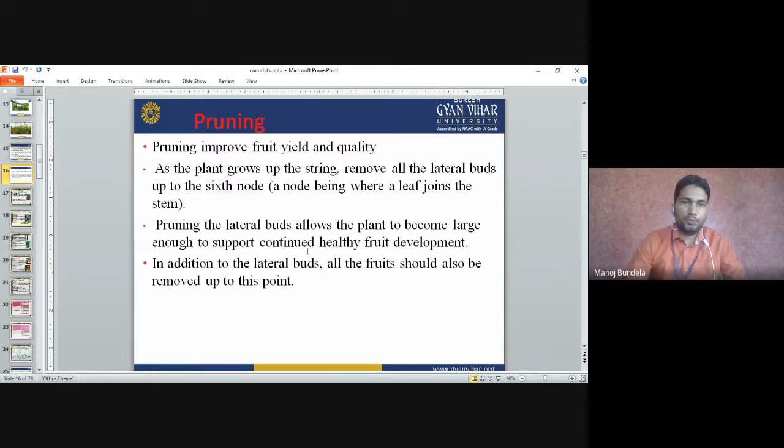Pruning: pruning improves the fruit yield and quality. As the plant grows up the string, remove all the lateral buds up to the sixth node. Means up to the sixth node we have to remove all the lateral buds. The node is where a leaf joins the stem. Pruning the lateral buds allows the plants to become large enough to support continued healthy fruit development. If we remove the lateral buds, the plants will grow continuously and we will get healthy fruit development. In addition to the lateral buds, all the fruits should also be removed up to that point.